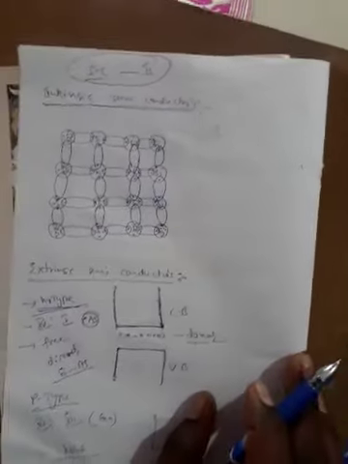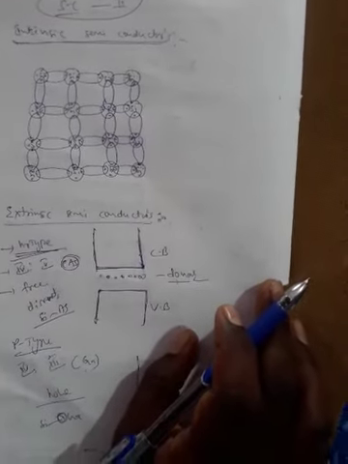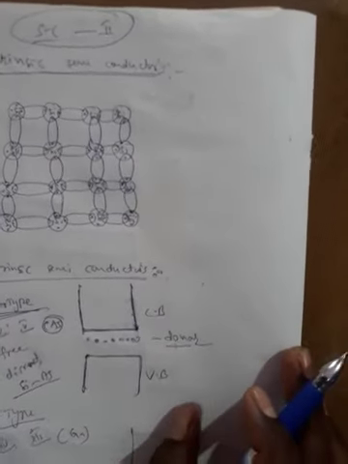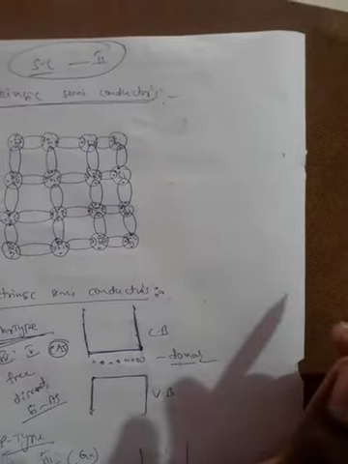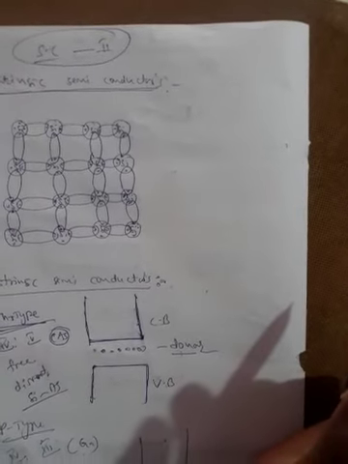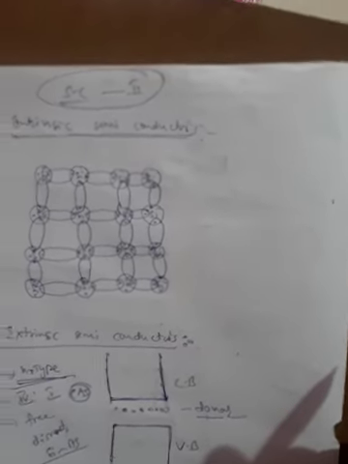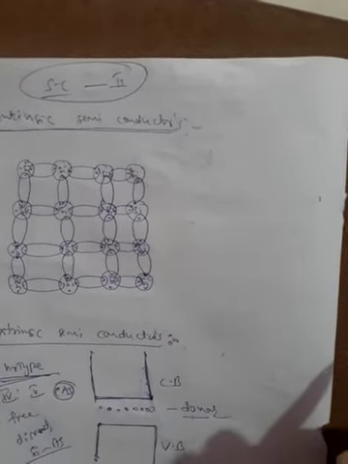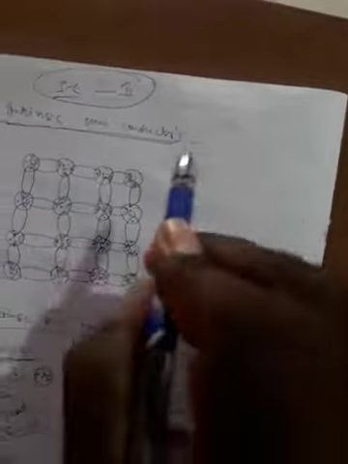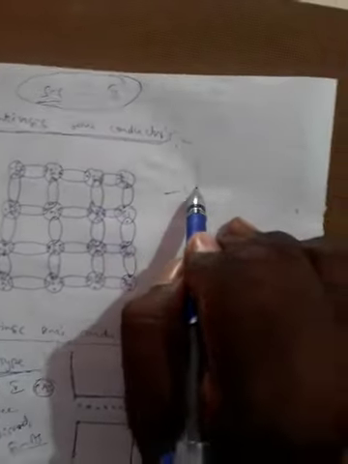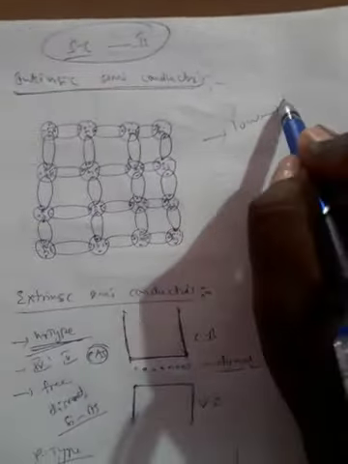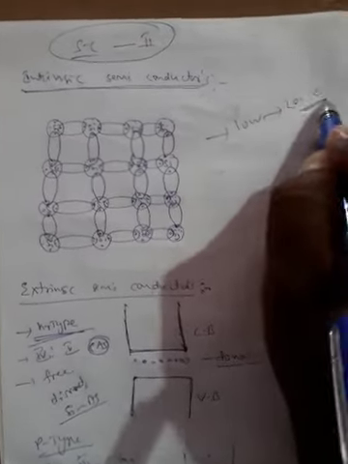The first one is the intrinsic semiconductor. What about an intrinsic semiconductor? The pure form of a semiconductor is called an intrinsic semiconductor. These semiconductors act as insulators at low temperature and act as conductors at high temperature. Generally, an intrinsic semiconductor at low temperature exhibits low conductivity.